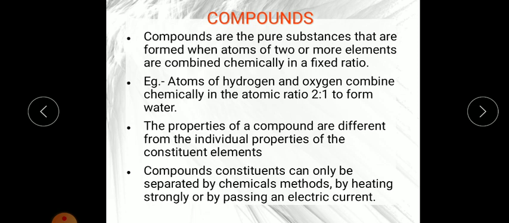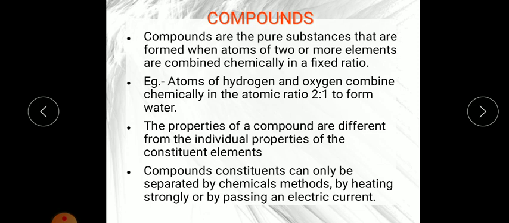Same as an example, you can take common salt, the table salt that we take in our food, which is also a compound. The formula of this table salt is NaCl, sodium chloride. Now it can be broken down into two elements.